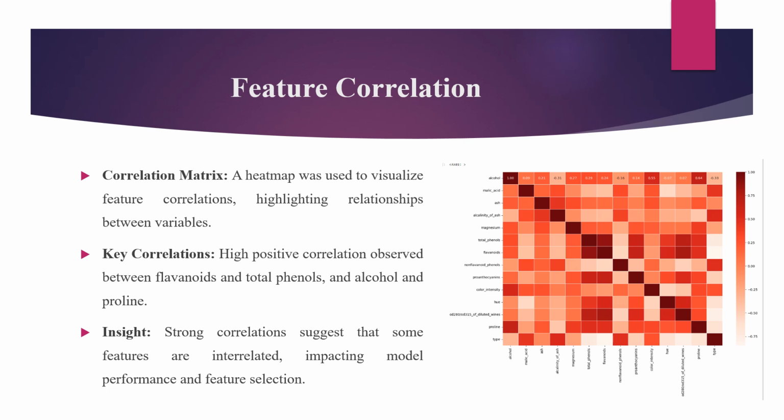A feature correlation matrix is a valuable tool that helps us understand the relation between different features. In this heat map, we can see the strength of correlation between variables. For example, flavonoids and total phenols have a high positive correlation, suggesting that they may provide similar information to the model. Alcohol content and proline also show a moderate positive correlation, indicating these features might be important predictors of wine type. By identifying these correlations, we can make informed decisions about feature selection, ensuring that our models are not overloaded with redundant information. This analysis also guides us in understanding which features contribute most to the differences between wine types.